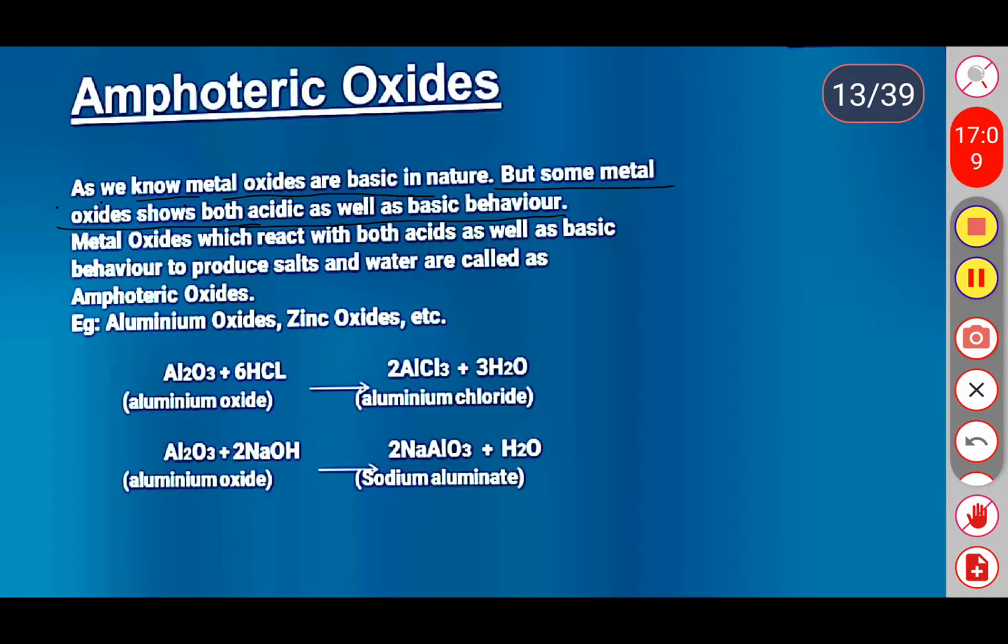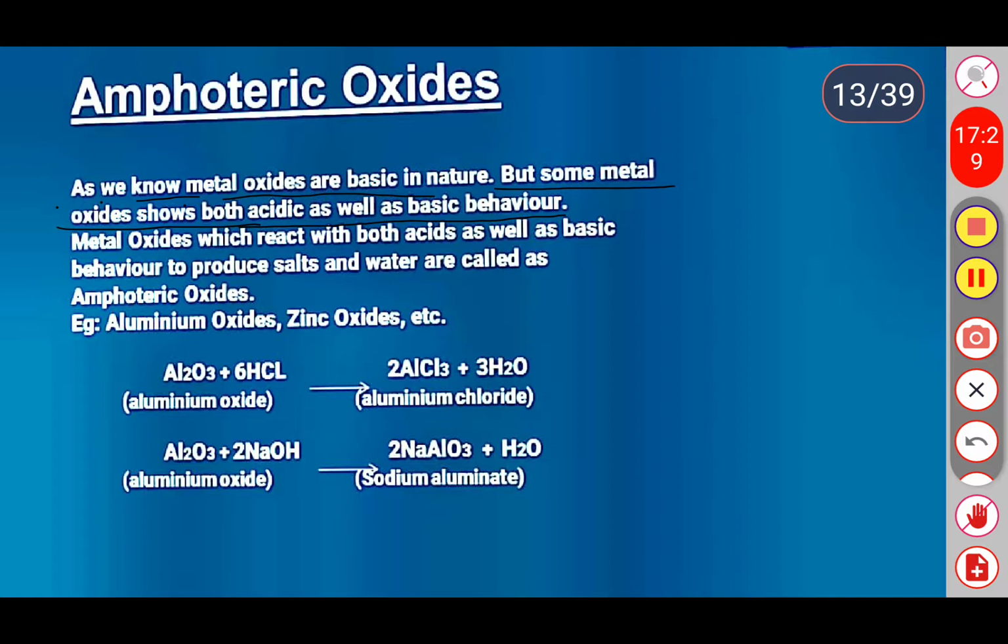So these two oxides show both acidic as well as basic behavior. Such metal oxides which react with both acids and bases to produce a salt and water are known as amphoteric oxides.